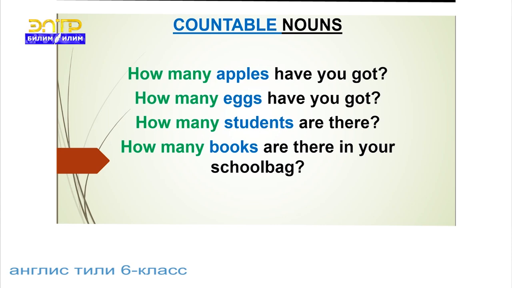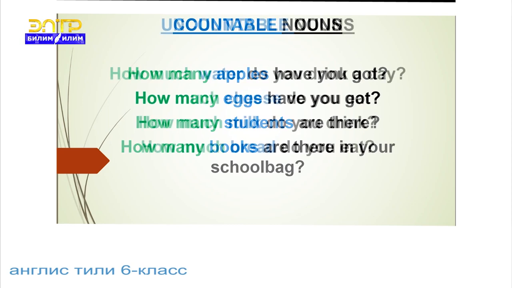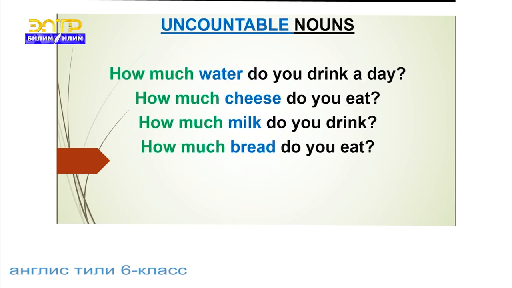Apples. It's a countable noun. Eggs are countable nouns. Students are countable nouns. Books are countable nouns. Uncountable nouns. How much water do you drink a day?